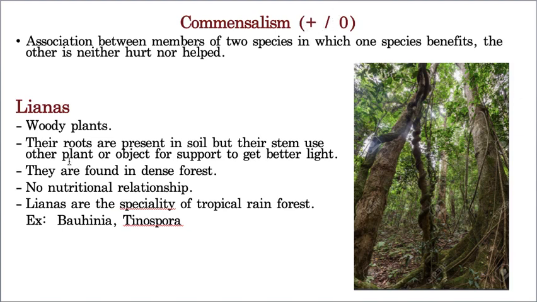For this also I brought, I think, 2 or 3 examples. The first one is lianas. Lianas means woody plants, actually woody climbers. So these woody climbers, they climb. See, this is a big tree, and this is a liana. See, it is climbing. By climbing, it is getting support. But this main tree, this actual tree, is neither harmed nor benefited. That means one organism is neutral. It is not getting any benefit, it is not getting any harm, but the other organism is benefited because it got some support to climb. So hope you understand. An example is lianas, and of course another example also I brought.